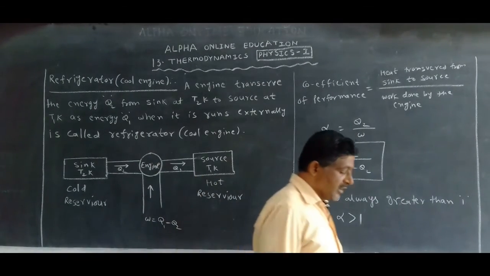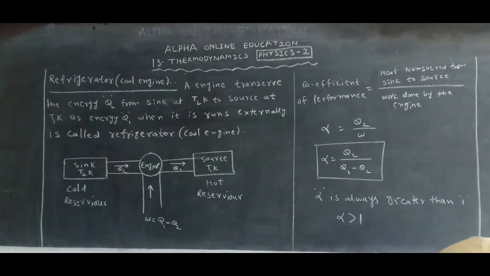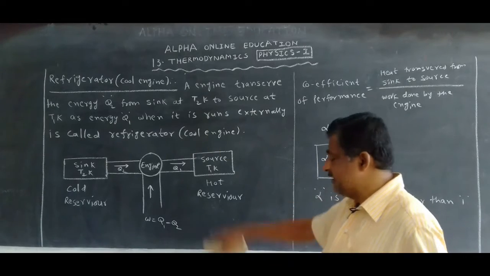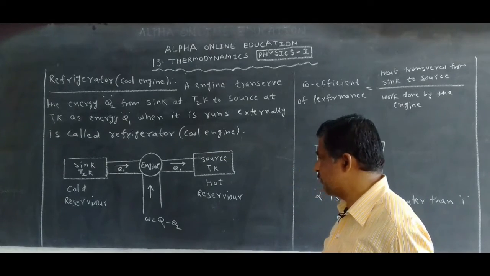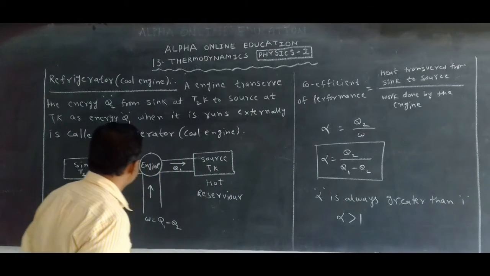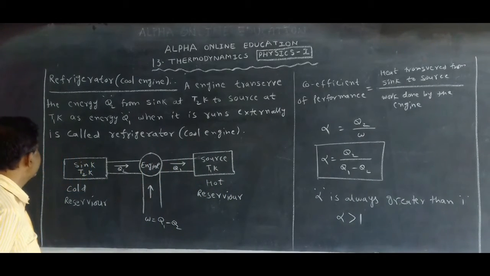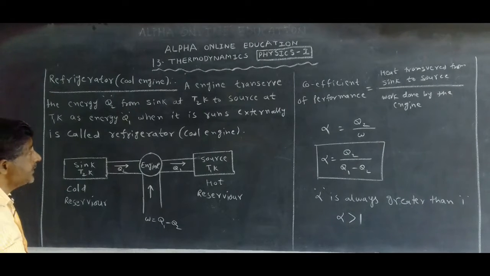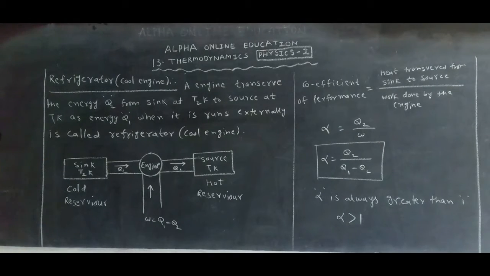Next, another topic, heat engine, is important for 4 marks. And in this class, what we studied, the cool engine, is also important for 4 marks. Now we want to discuss the differences between heat engine and cool engine.